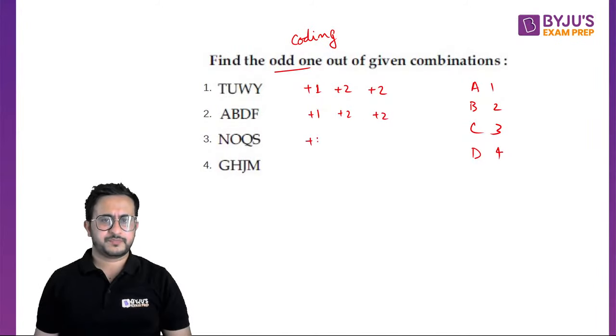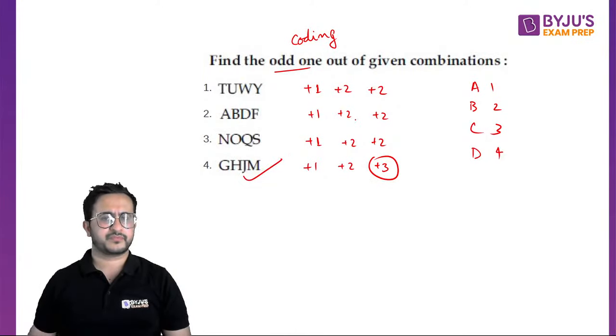N to O is +1. E to Q, +2. R to S, +2. G to H, +1. I to J, +2. Then K to M, it is +3. That is something which makes it different. So the rest of the three follow the same pattern. This is the odd one.